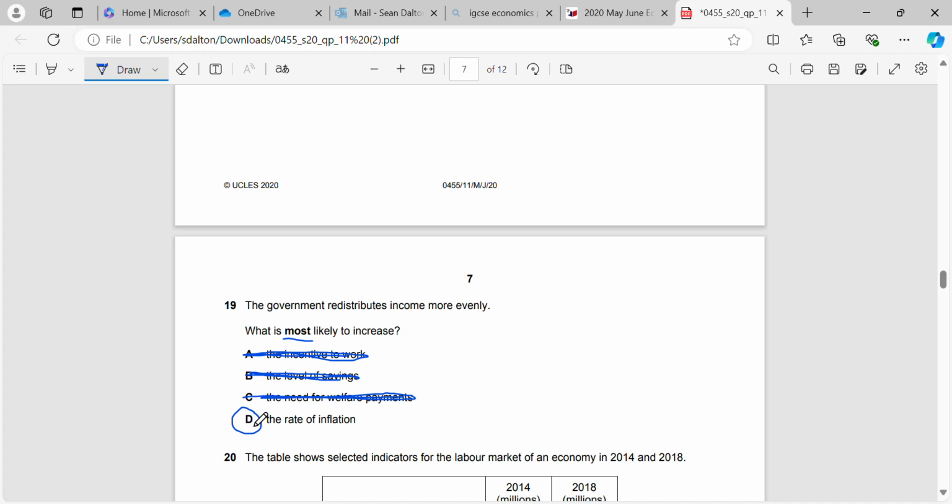Okay, redistributing income means that people are going to have more money to spend on goods and services, so we'll have our low income people buying more goods and services than they did before, which will increase the total demand. Whereas the high income earners are likely to save less but still spend the same amount, because again, they'll only buy what they need or what they want in the month. That's not going to change whether their income decreases slightly or increases slightly, because they've got more than enough income to cover what they pay for anyway.